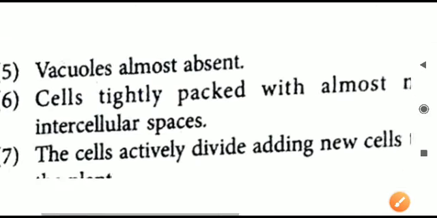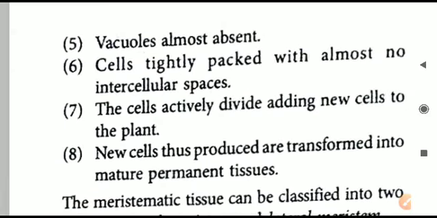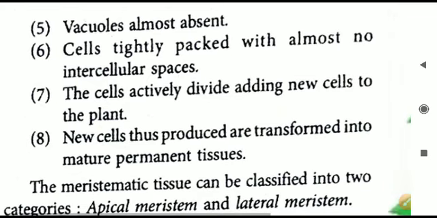Next point is point number 7. The cells are actively dividing and adding new cells to the plant. As you have already known, the meristematic cells are actively dividing, that is why this property is coming here. So all these meristematic tissues are actively dividing and new cells are formed on the plant body. Point number 8. The new cells thus produced are transformed into mature permanent tissues. As I already told, when the meristematic tissues become mature, they will transform themselves, they will change themselves into permanent tissues.